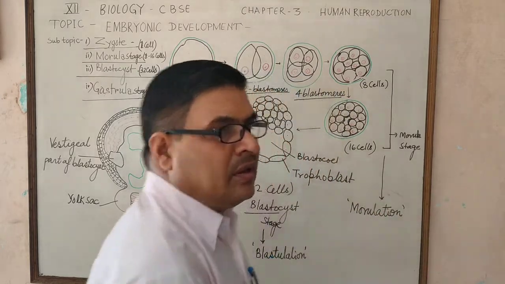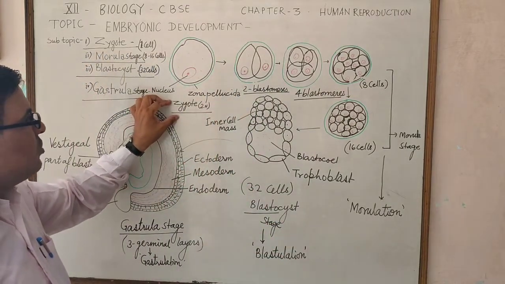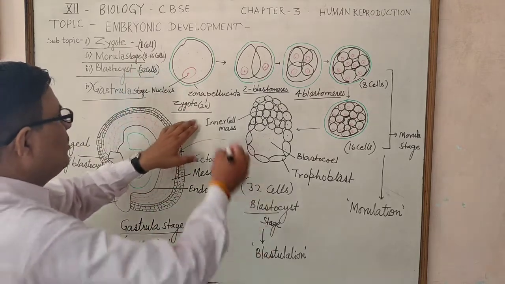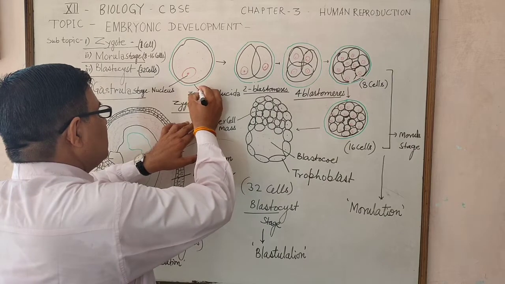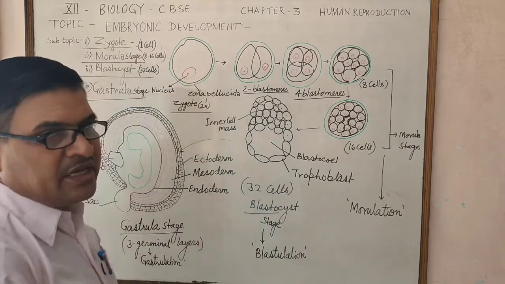development, the single cell zygote is generally surrounded by the acellular zona pellucida and has a large nucleus in it.